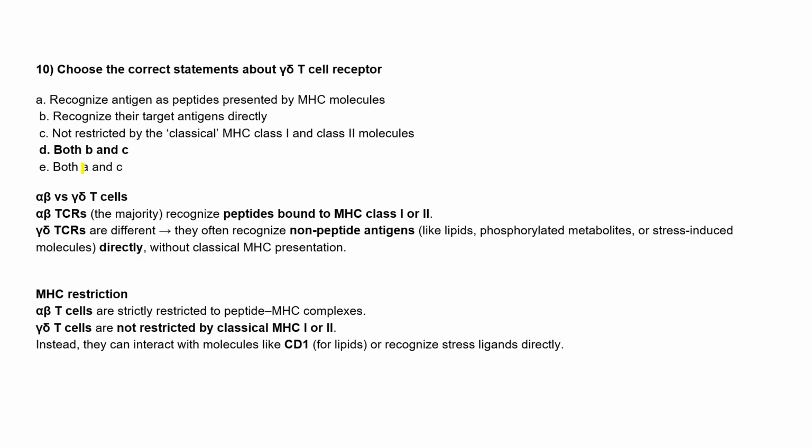So what is the function of this? We know that there are two types of TCRs, alpha beta and gamma delta. These gamma delta TCRs recognize the target antigen directly. Also, they are not restricted by the MHC class I and class II molecules. So what about alpha beta TCRs? These recognize the peptide bound to either MHC class I or MHC class II. But gamma delta TCRs are different.